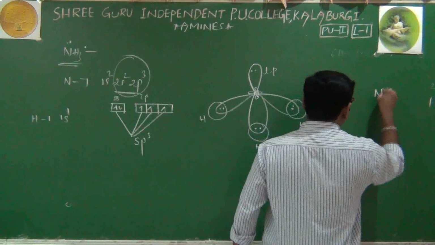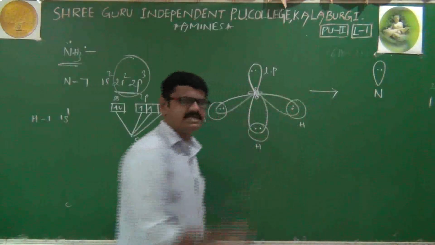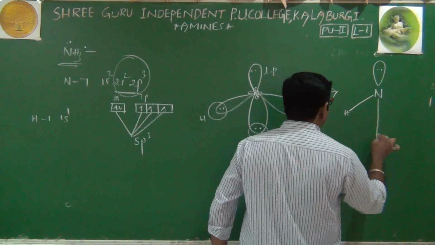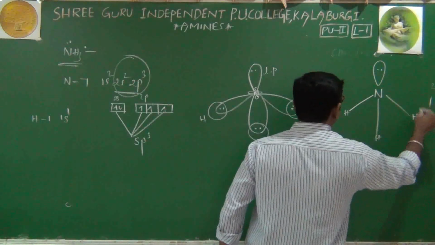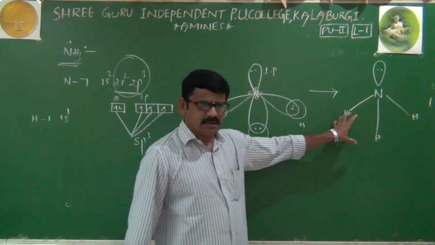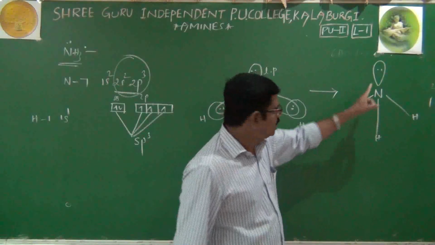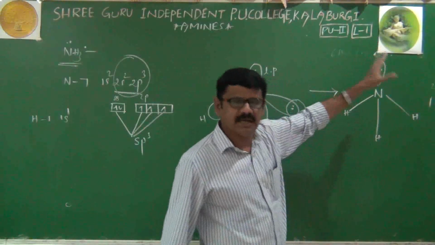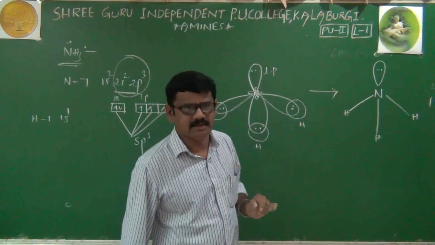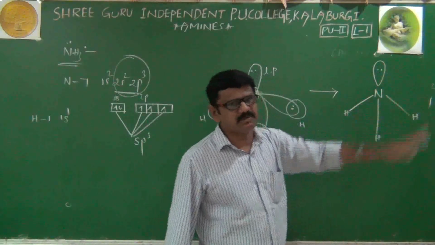Therefore, the structure of ammonia is like this. Now I'll write these hybrid orbitals as they are. Here we are getting one bond with hydrogen, another bond with hydrogen, one more bond is forming. Right. Now suppose here also a bond had formed, then definitely its shape would be tetrahedral. But here a bond is not there. It's just a lone pair that is present.